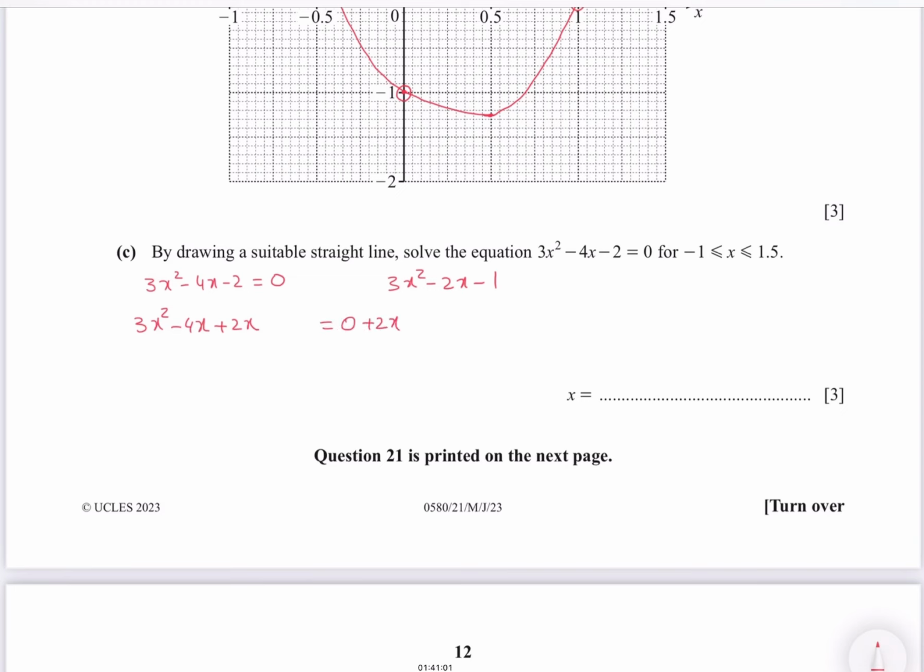You have to add on the other side of the equals sign 2x also. From minus 2 you have to bring minus 1, so you add plus 1 on both sides. So you get the main equation of the graph, 3x squared minus 2x minus 1, and that is equal to 2x plus 1. So you can write y equals 2x plus 1.